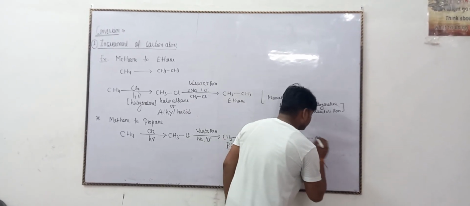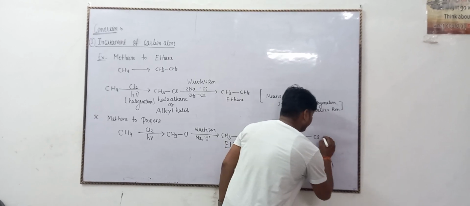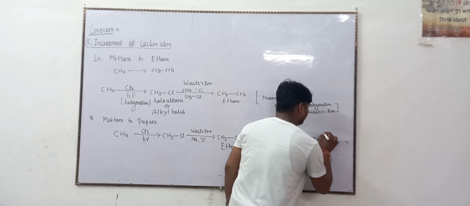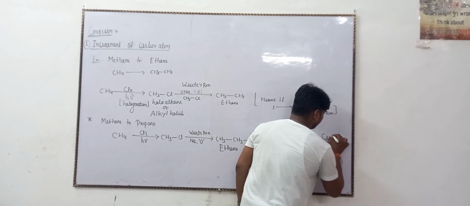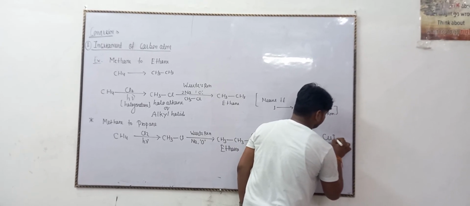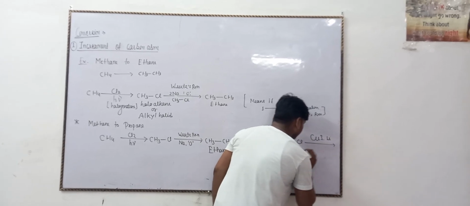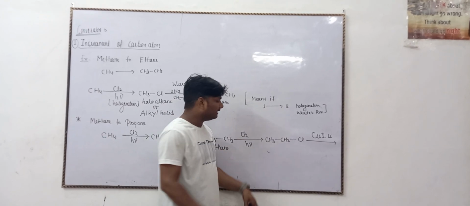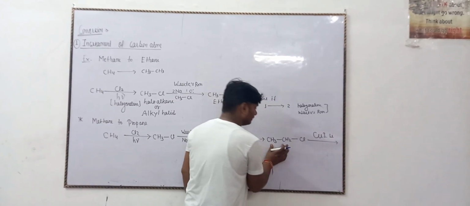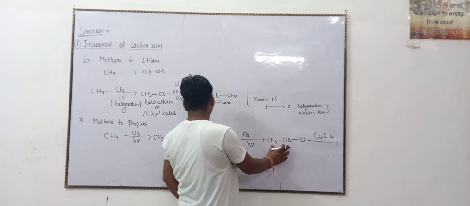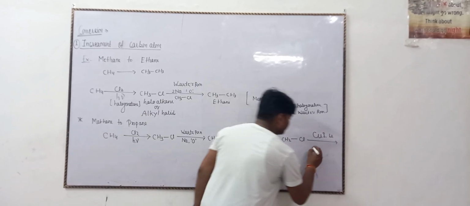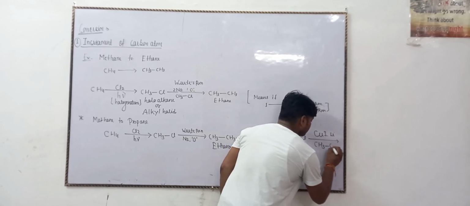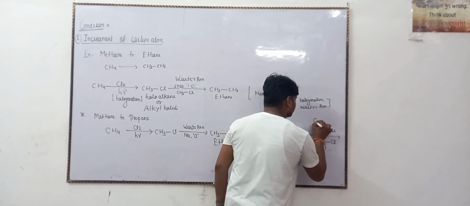Again, the reaction used is the Corey-House reaction, in the presence of copper iodide and lithium, and the alkyl halide is needed for the reaction. Only one alkyl group is needed. So this CH3 and the Cl. This reaction is known as the Corey-House reaction.